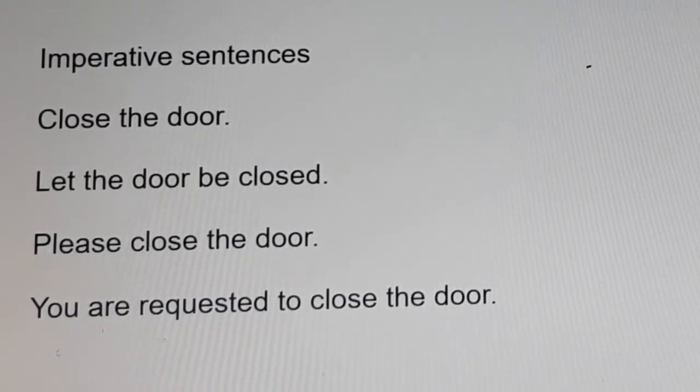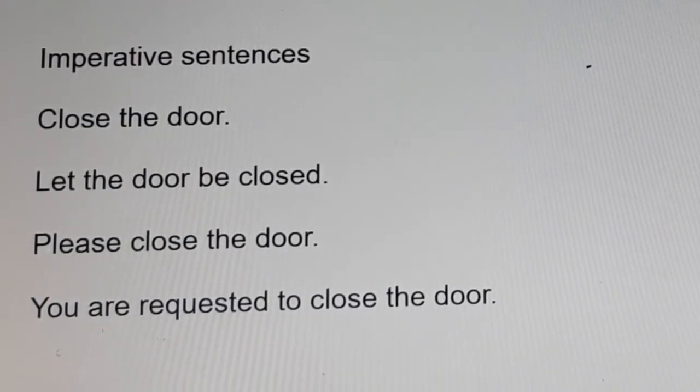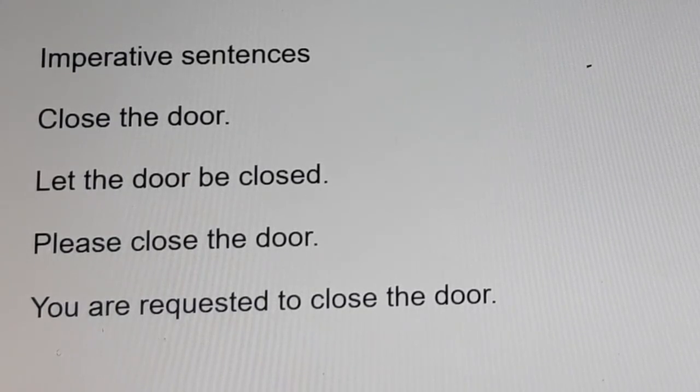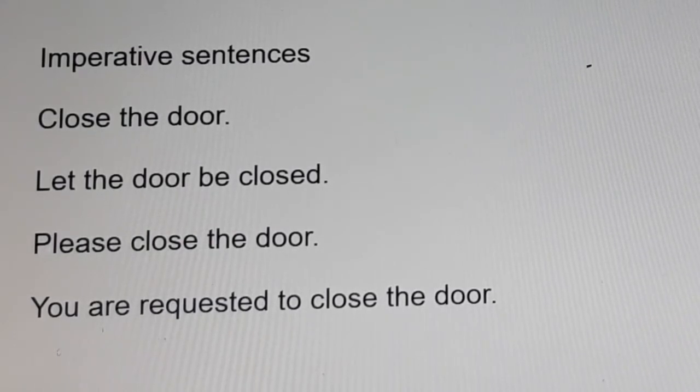If they give close the door as active voice to change into passive voice, then we should use let. Let the door is the object. Let the door, verb close, be closed. Please close the door. Instead of please, we must write you are requested to close the door.